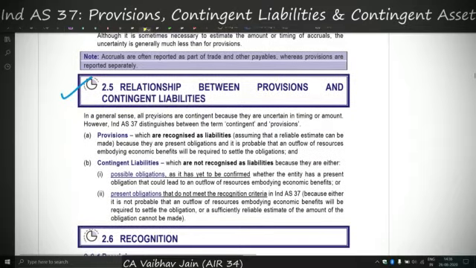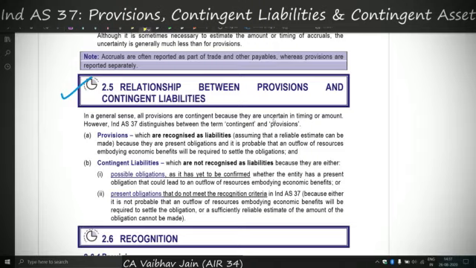Now this point is pretty good, the relationship between provision and contingent liabilities. In this Ind AS 37, I think many people will get confused between these two things: when should an entity recognize a provision and when should it recognize a contingent liability. We've covered some part of it in the definition, and I'm recalling that part. In case of provision there is an outflow of economic resources, there is a present obligation and a past event.